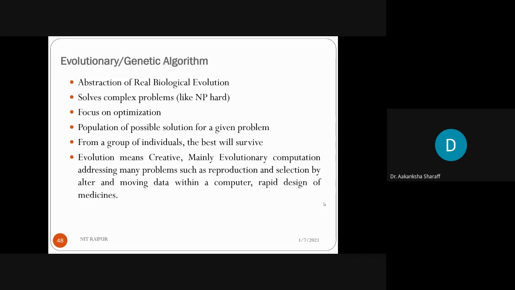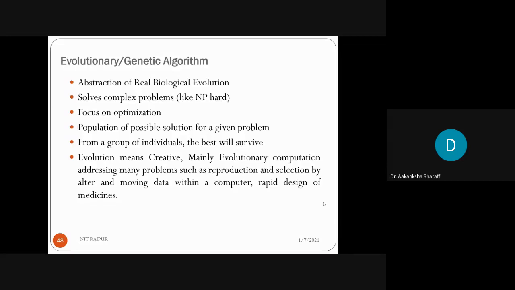That is, the population is very large, and for that number of solutions we have to find the best solution in order to get the optimal result. So that is what the population of possible solutions for a given problem means. From a set of population, we have to find the optimal solution for a given complex problem, or the NP hard problem.